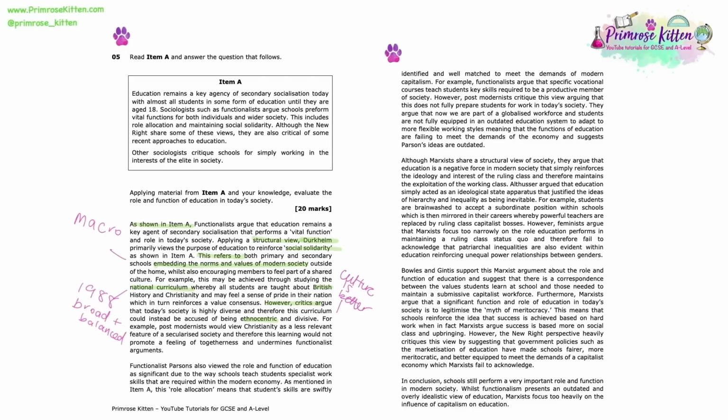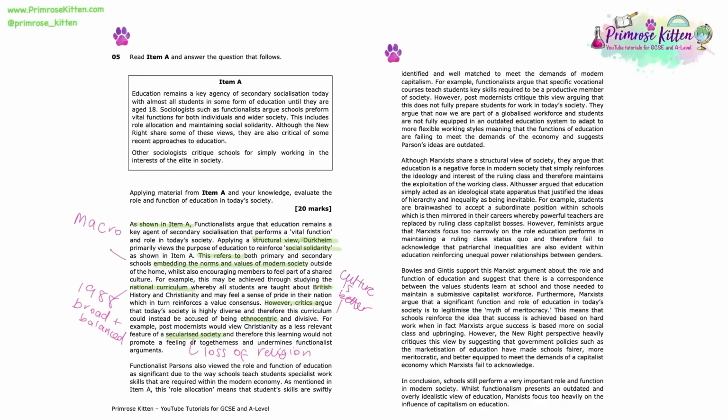And then what you can also see is further evaluation. So we also support that evaluation through looking at a postmodern perspective and actually say, well, yes, in a postmodern multicultural society, is it even relevant to include some of the parts of the British curriculum that we do? For example, Christianity. We live in a secularised society. Just to remind you, that means that religion has lost significance in society now, and therefore, can we really see Christian belief as a way of bringing groups of children together within schools?